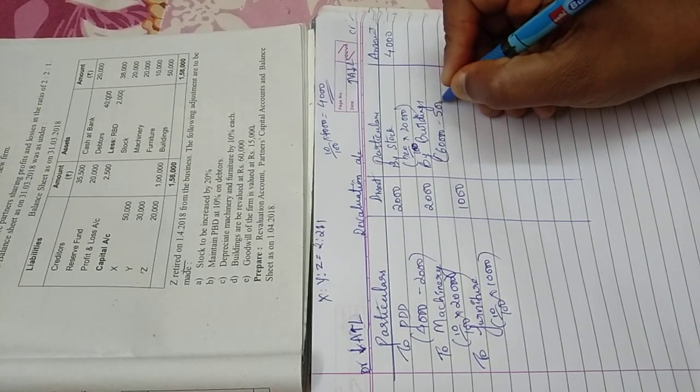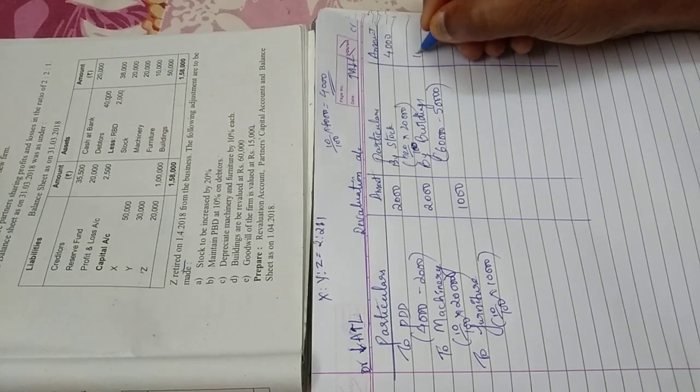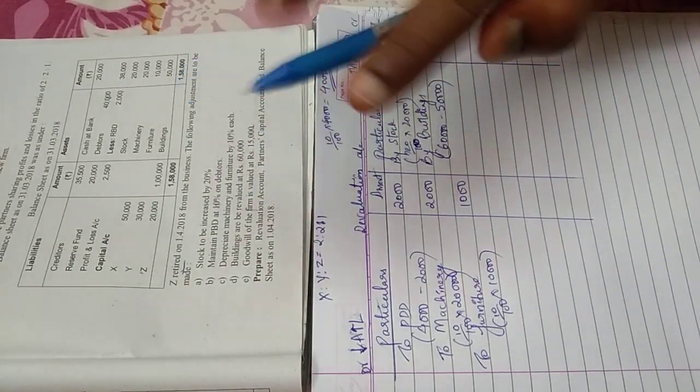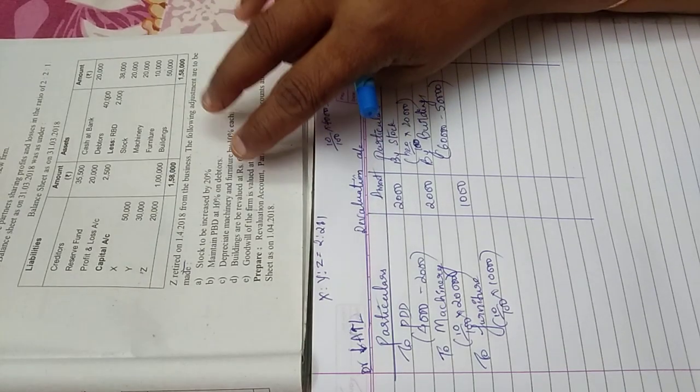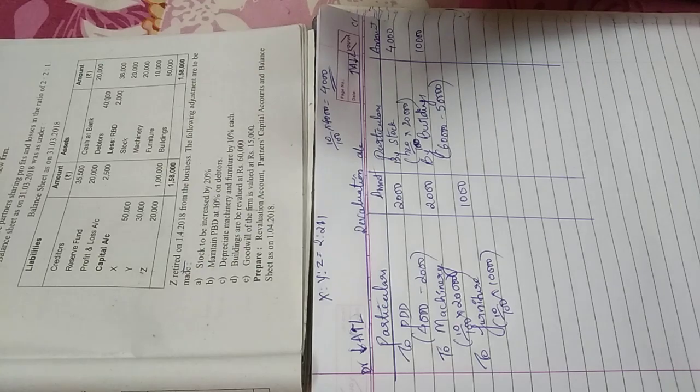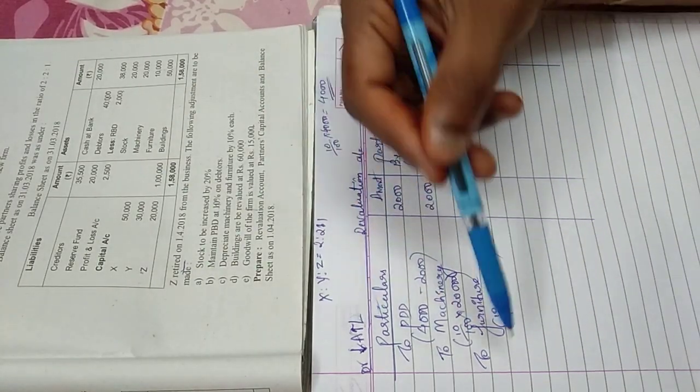60,000 and 50,000. So there is an increase of 10,000. Done. There are no more adjustments. Okay, just in case if you have items like outstanding salary. Now, outstanding salary is a liability. So it's an increase in liability. So I would have taken this side.